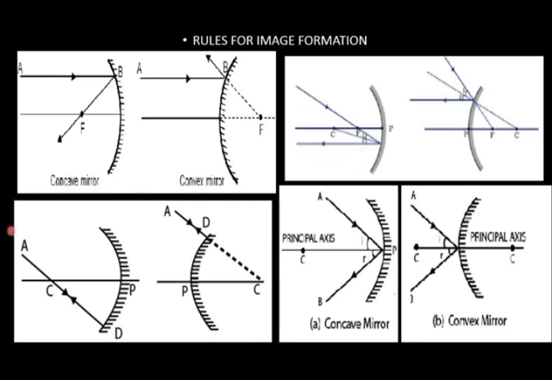Third rule, a ray of light coming from the center of curvature, after reflection will return back in the same direction. Fourth rule, a ray of light incident at pole will return back with the same angle. So these are 4 rules of image formation.